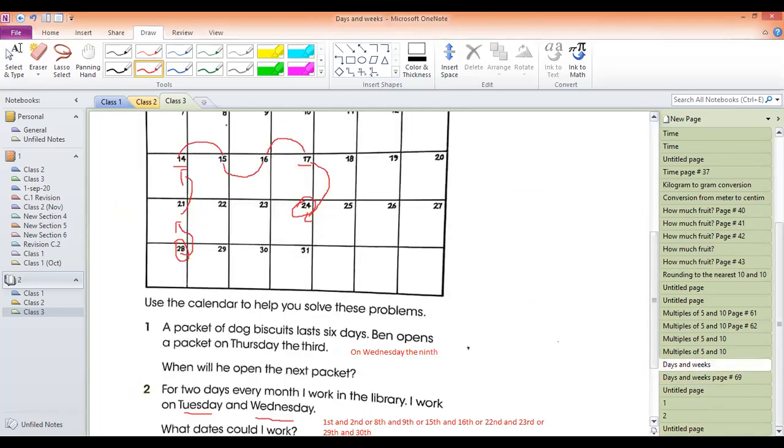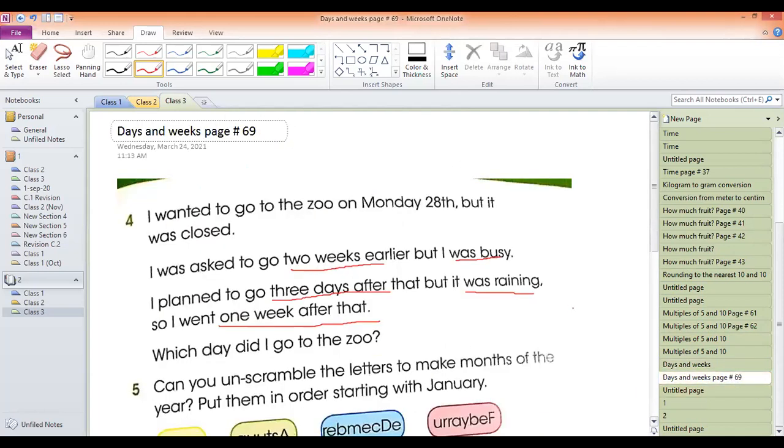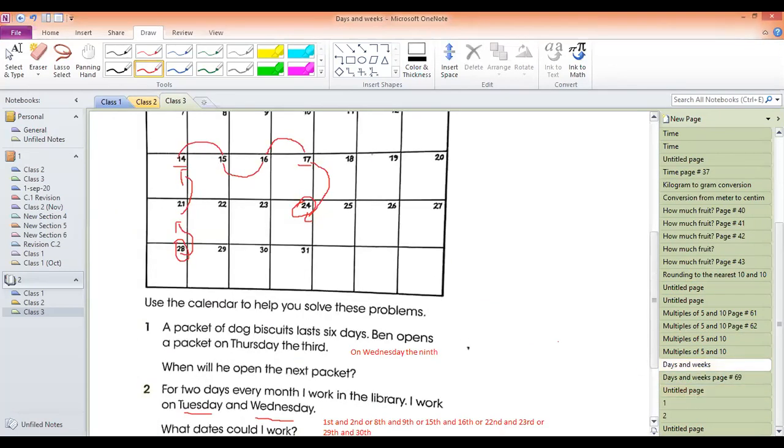Then I planned to go 3 days after. So what is 3 days after 14? 3 days after 14 is 15, 16 and 17. But even on the 17th, I could not go because of rain. So I went 1 week after that. From 17, 1 week after is 24. Clear, guys?